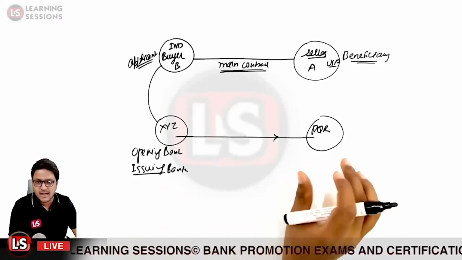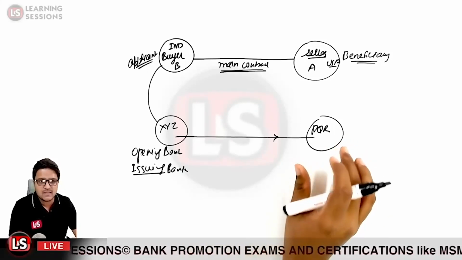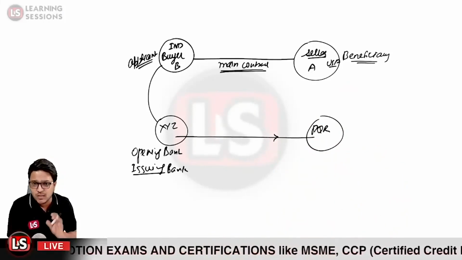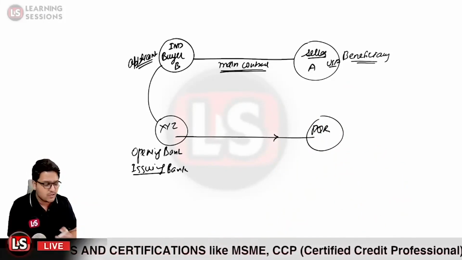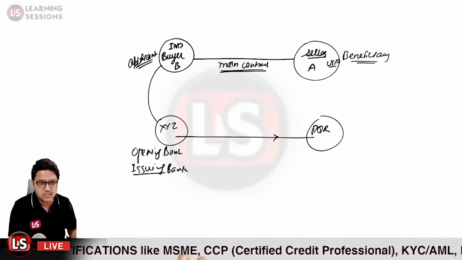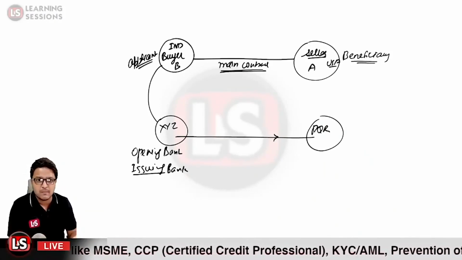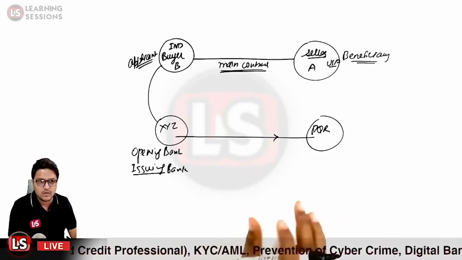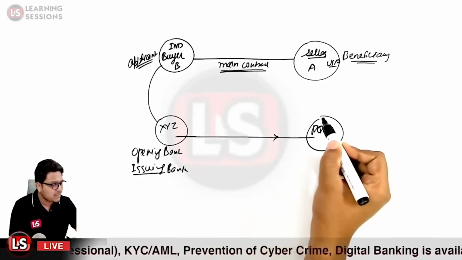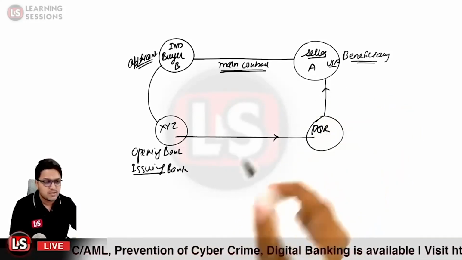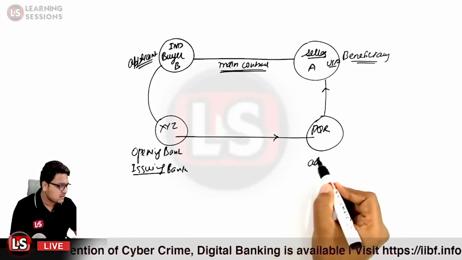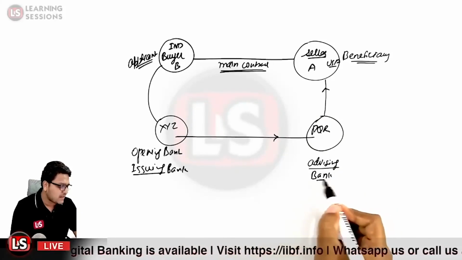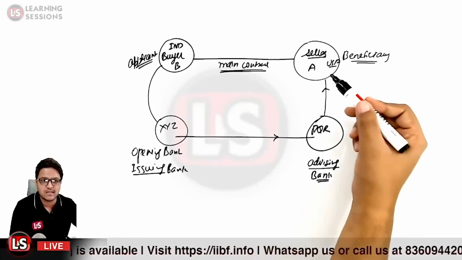Now the main purpose of PQR is to advise the letter of credit to the seller. PQR will first check the genuineness of the letter of credit, whether the message sent by XYZ bank is genuine or not, and whether all the terms and conditions are mentioned well or not. Only after that will PQR bank advise this letter of credit to the seller. So we will name this bank the advising bank, and the letter of credit will be advised by PQR bank to the seller.